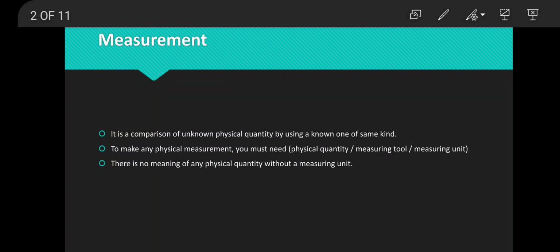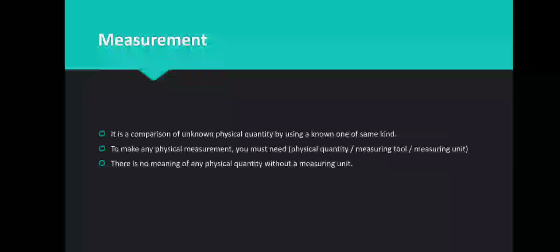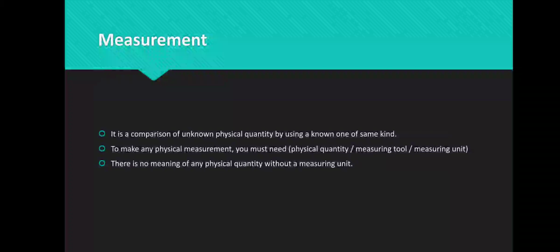Okay, so in any physical measurement you must have three things. Number one, physical quantity. Number two, measuring tool. Number three, measuring unit. These are very important points. Without any one of them, you cannot make any physical measurement. Physical quantity means the unknown thing you would like to measure. Measuring tool means the similar thing but of known value, to make a comparison between the measuring tool and the physical quantity.